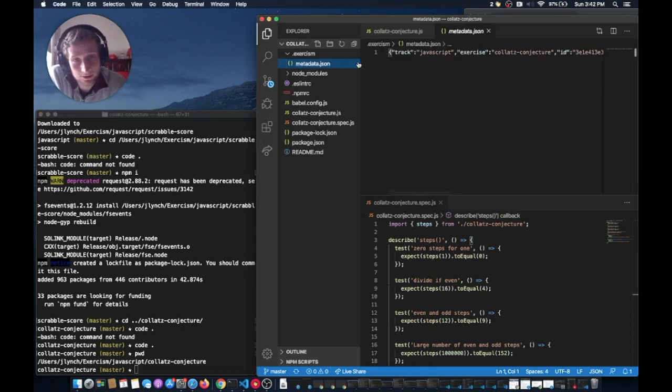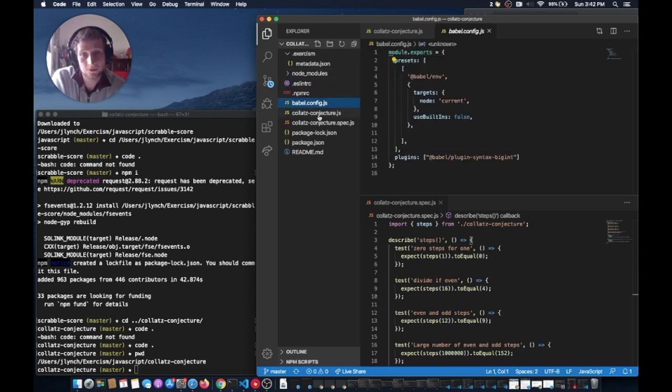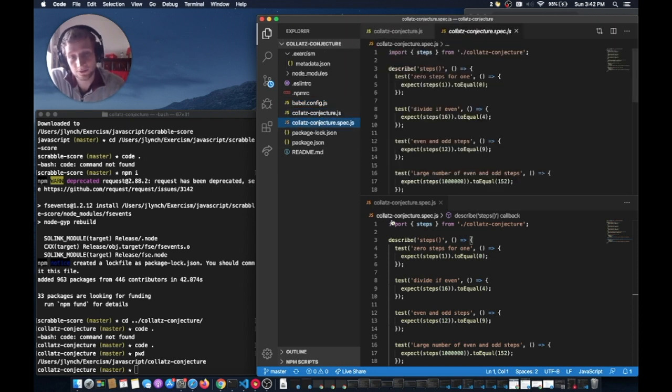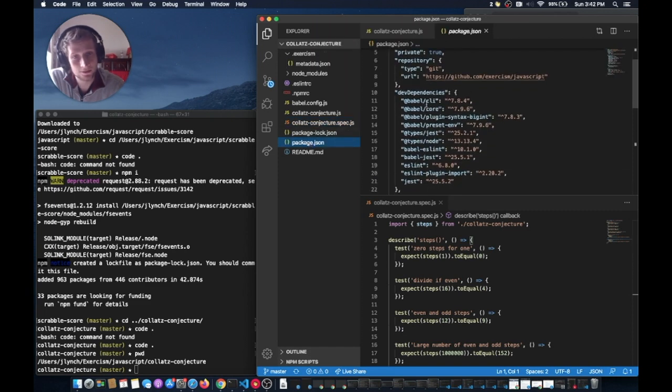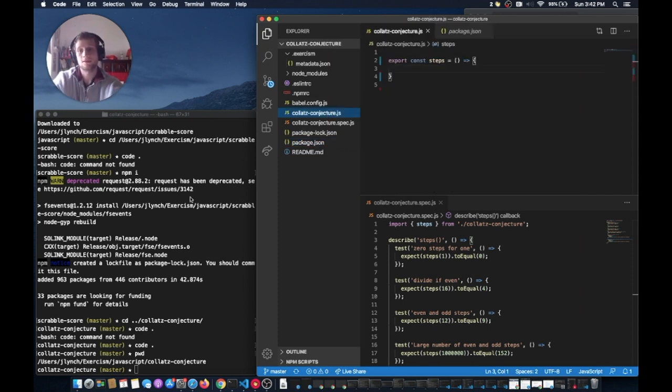And we can see that there's some metadata from Exercism, the node modules, because I already ran npm install. The npmrc, not sure what audit false is. Linting, this has Babel set up for you. And the spec file, so this is the unit tests. And you can see, not really sure why it depends so much on that Babel stuff, but anyway.